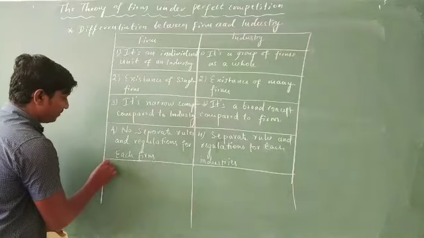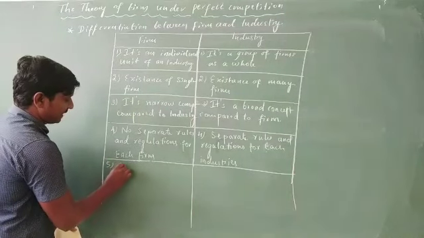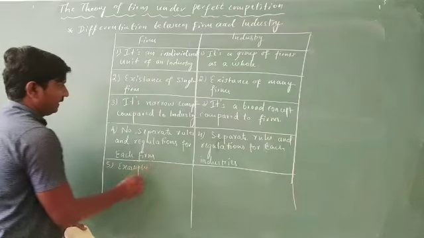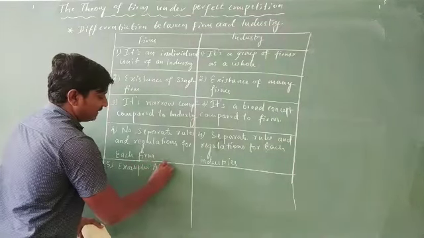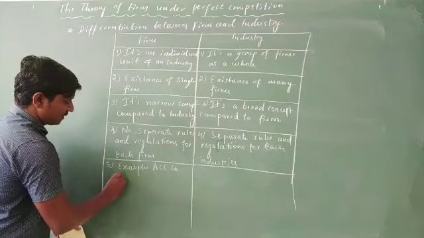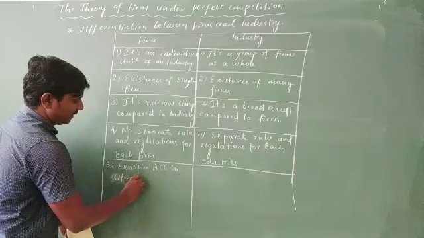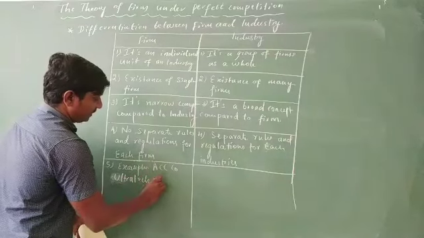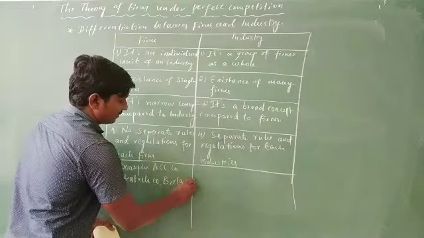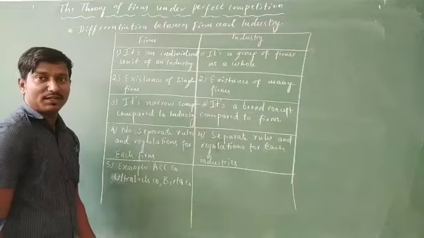The fifth one, examples. ACC company, Ultratech company, Birla company, etc. So many different companies you can see.